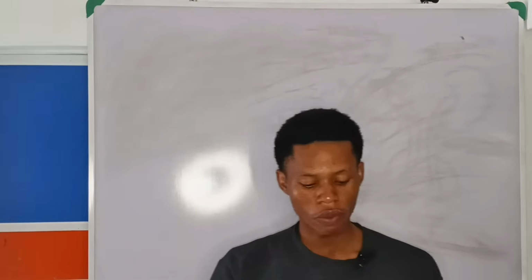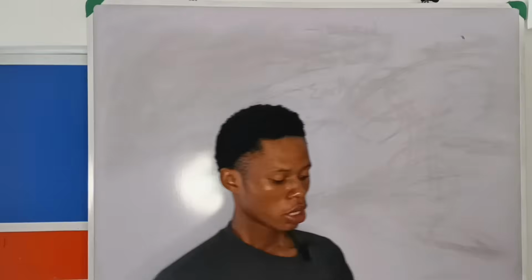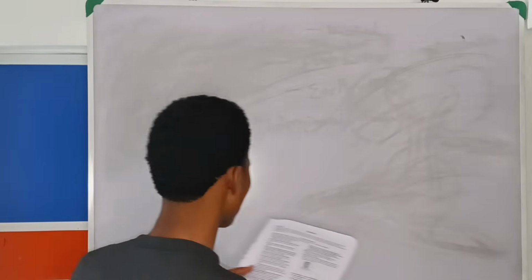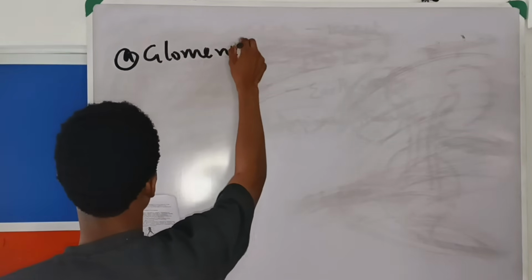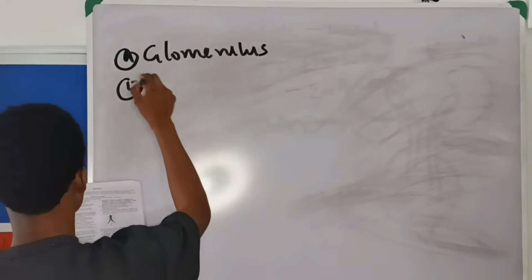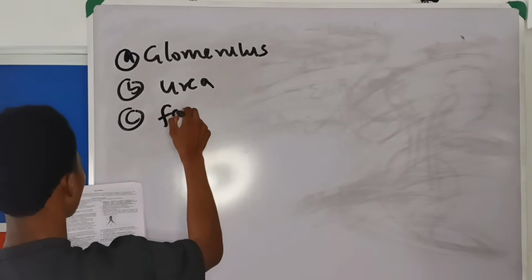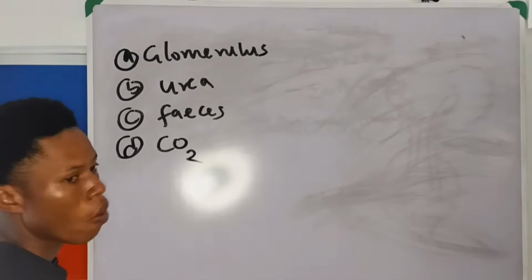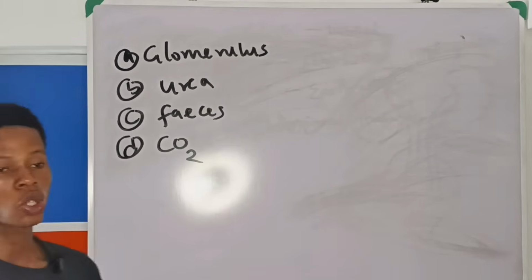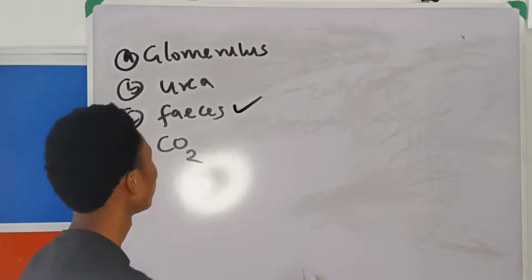Alright. Next question: which of the following is not associated with excretion in mammals? A says glomerulus. B says urea. C says feces. D says carbon dioxide. Which one is not associated with excretion? So your answer is what? Feces, because feces is not a waste product.